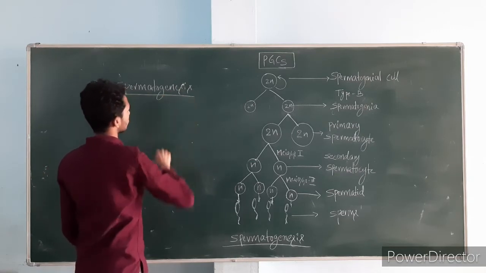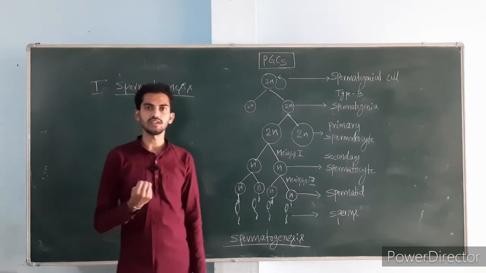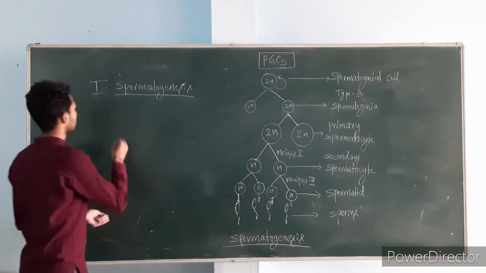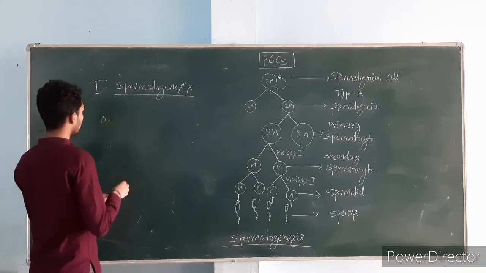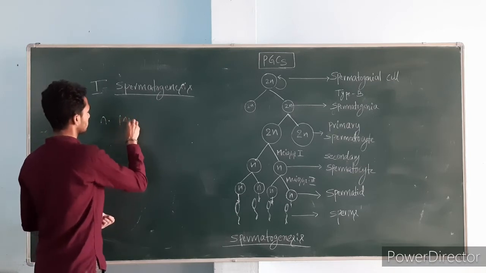This spermatocytogenesis again contains three phases. First one, multiplication phase.